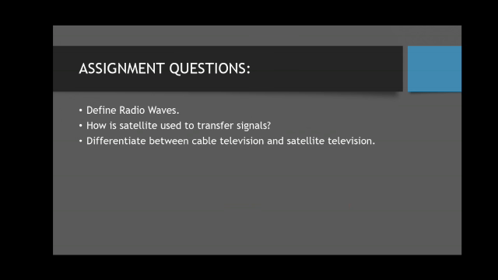So now you have to complete all of these questions. Define radio waves, how is the satellite used to transfer signals, differentiate between cable television and satellite television. That's it.